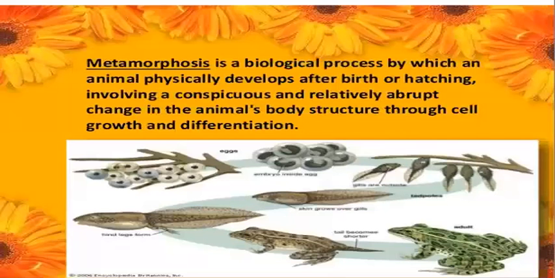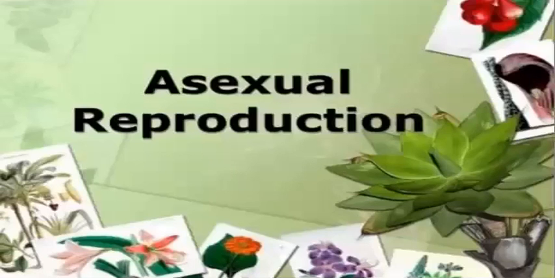Okay. So now we come to the topic metamorphosis. What is metamorphosis? It is a biological process, I told you, where the changes are taking place in a sequential manner. That means the animal physically develops after birth or hatching, and it has relatively fast changes taking place in its body through cells and through differentiation.